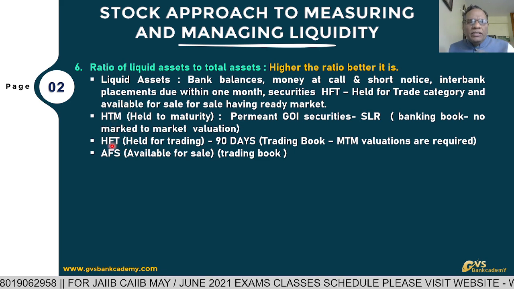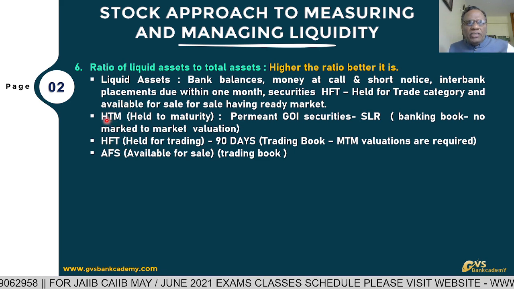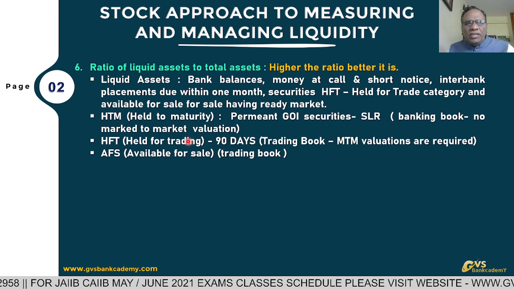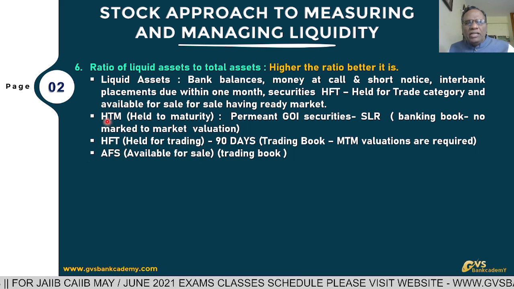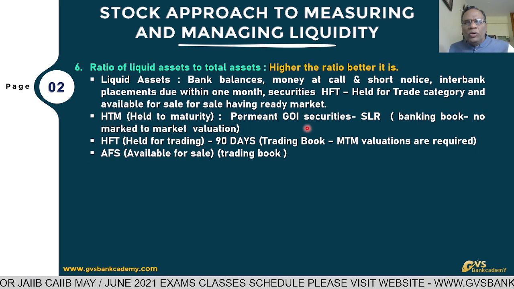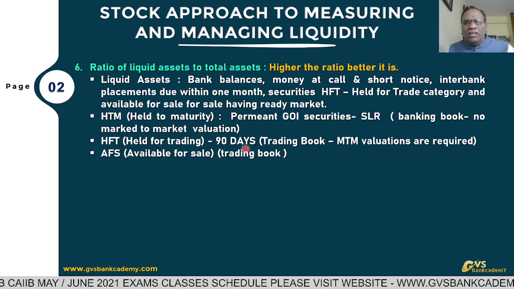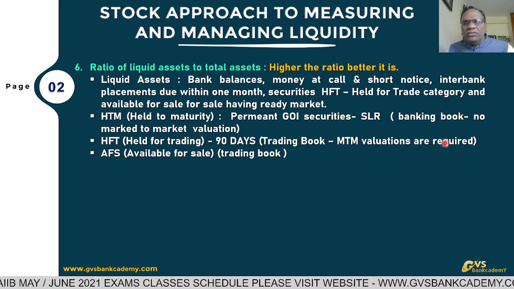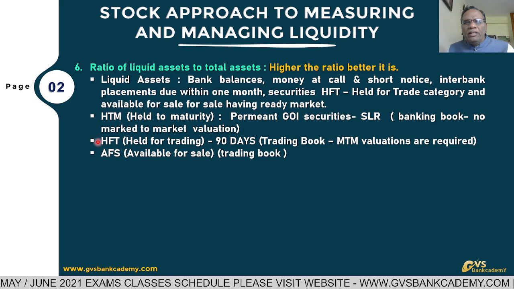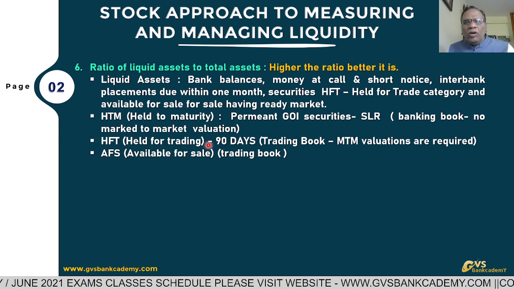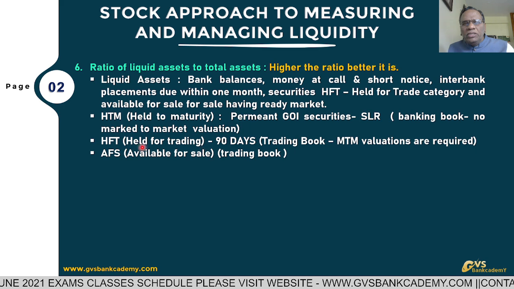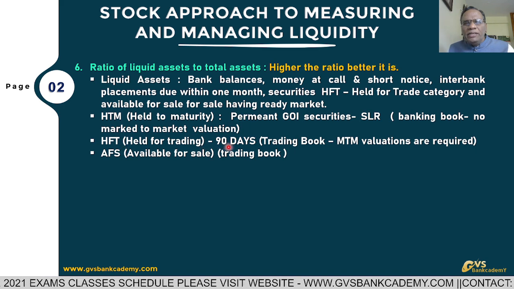This is the investment classification: held to maturity, held for trading, available for sale. Held to maturity, banking book, no MTM valuations required. Held for trading, available for sale, trading book, MTM valuations are required. And held for trading, maximum allowed period to continue in this category is only 90 days.